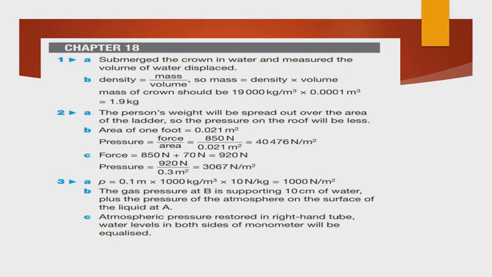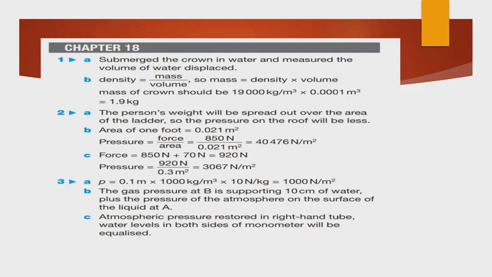Pure gold has a density of 19,000 kilograms per meter cube. Suppose the crown had a volume of 0.0001 meter cube. What mass should the crown be if it is made of pure gold? Density equals mass by volume, so mass equals density times volume. So 19,000 times 0.0001 meter cube gives 1.9 kilograms.